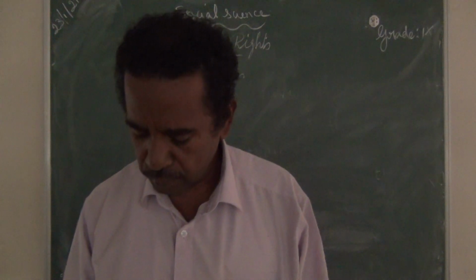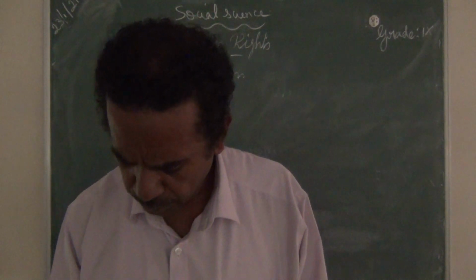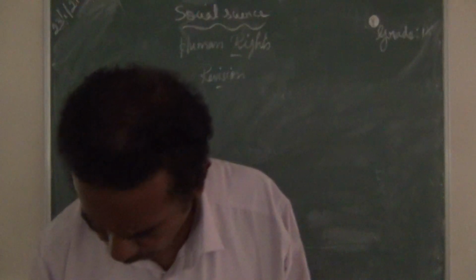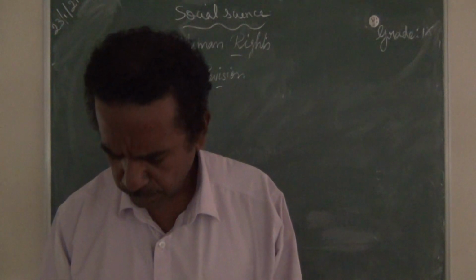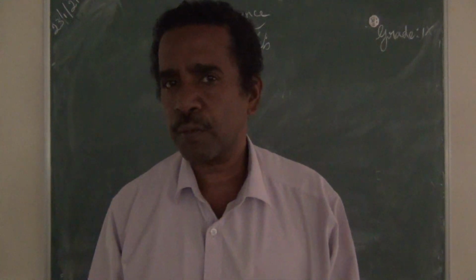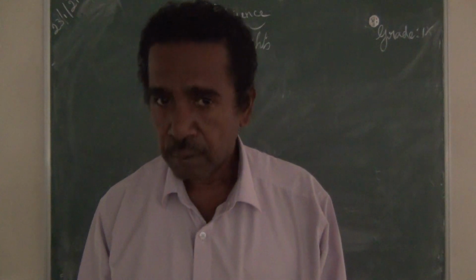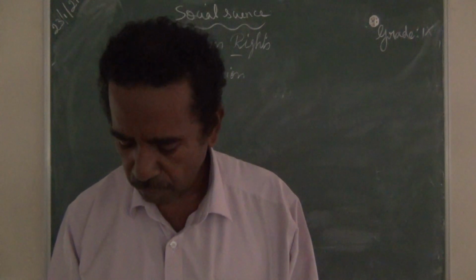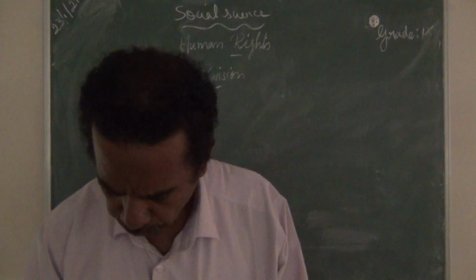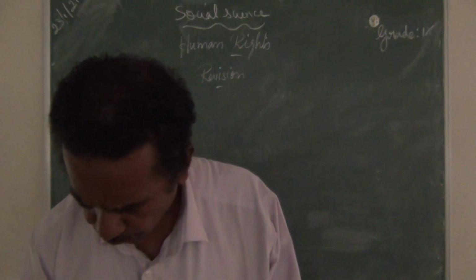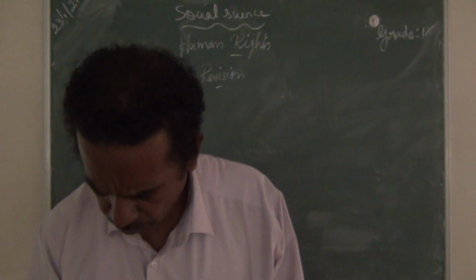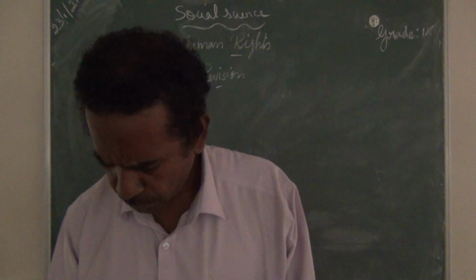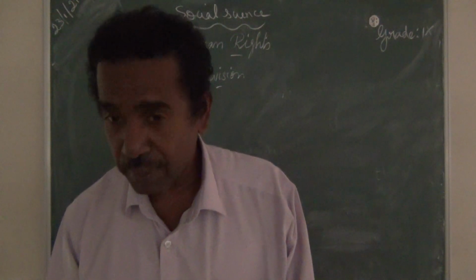Fill in the blanks. The Universal Declaration of Human Rights contains 30 articles. The fundamental duties were incorporated in the Constitution by the 42nd Amendment Act of 1976.